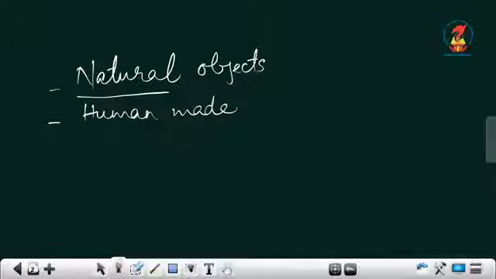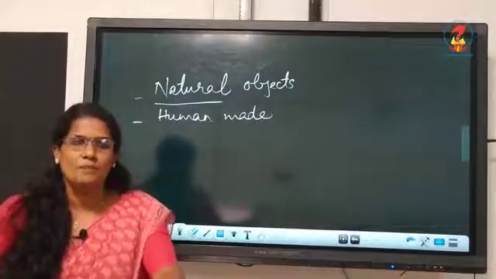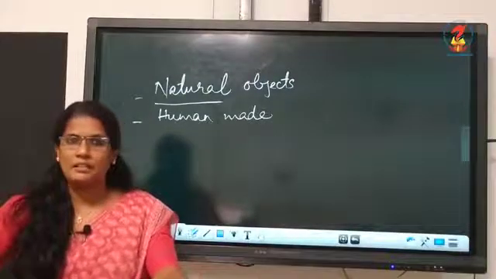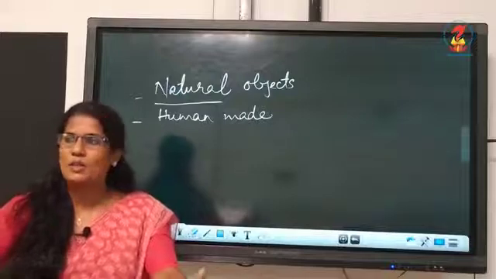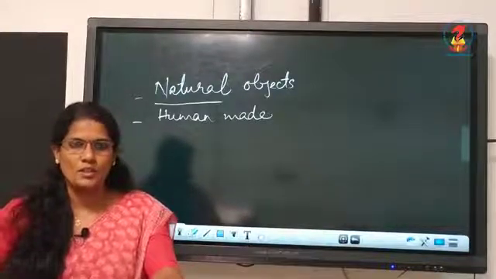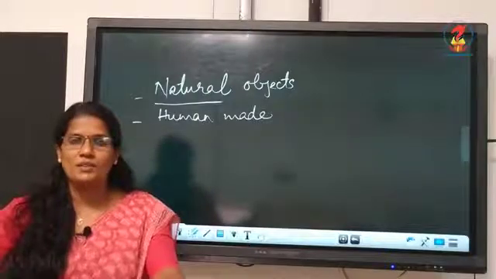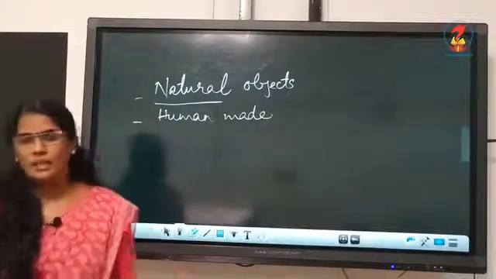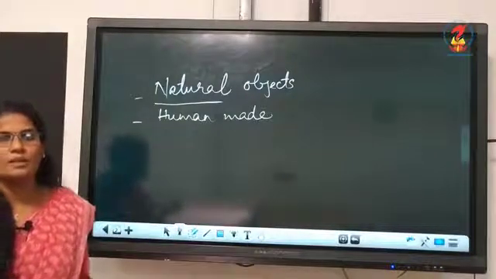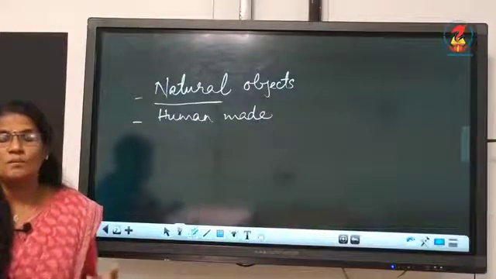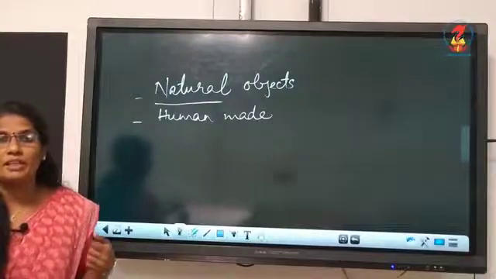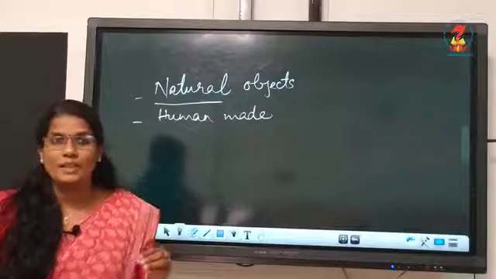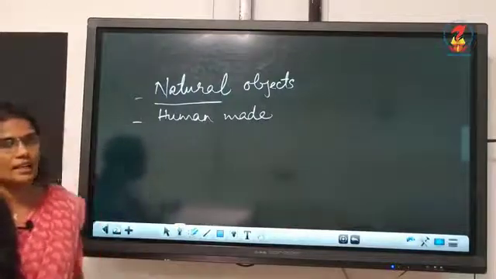Now, human made, why do we convert these resources? In order to satisfy our needs, humans convert these resources into different forms. Like cars we made, then bridges for transportation, crossing the roads, crossing the rivers, then there are different types of vehicles. Then so many industries, factories we made. All this we did for our basic needs, not only our basic needs, our needs are always increasing. Yes. So, in order to satisfy our needs, humans change the natural environment.